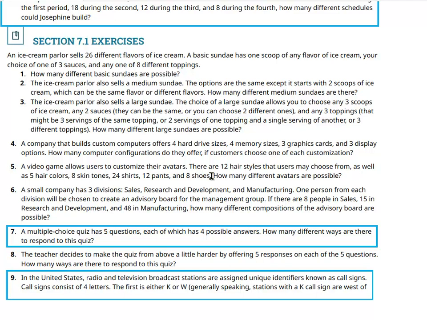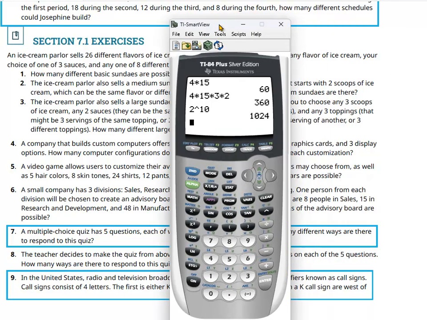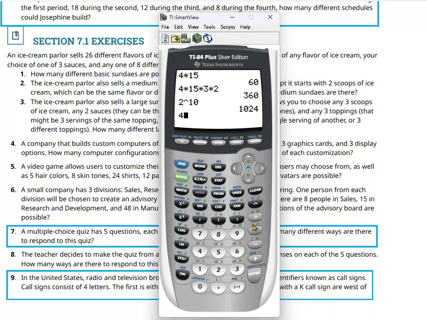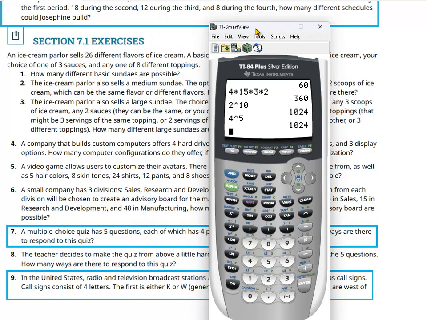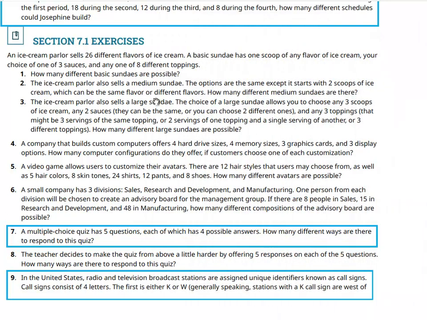For each question, when you take it randomly, how many different ways are there to respond to this quiz? So on the first question, you have 4 possible answers. On the next question, you have 4 possible answers. On the next question, you have 4 possible answers. 5 times, which means you multiply 4 times 4 times 4 times 4 times 4. 4 times itself 5 times. So 4 to the 5th power, which coincidentally also is 1024. That's, again, just coincidence with the last problem.